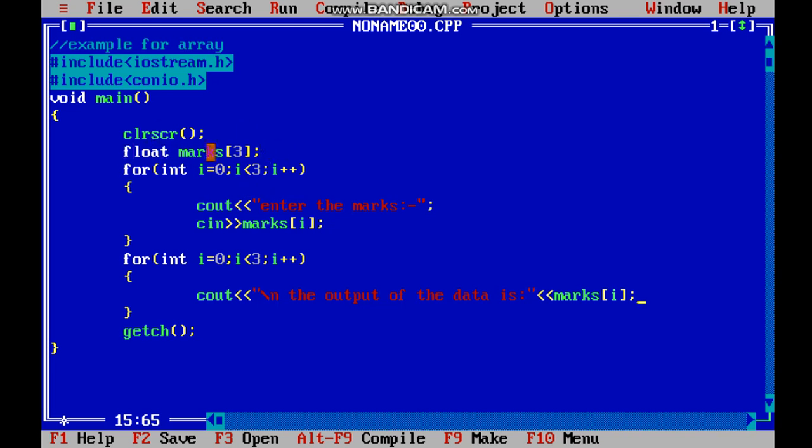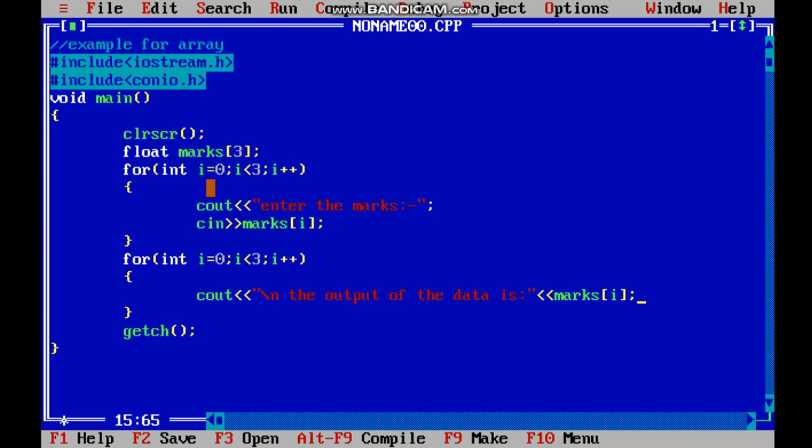Here we have declared marks as a variable name with the data type float, and we want 3 marks to be entered. So here the limit I have given is 3. Then for this array we will use a for loop. As in the array we have to enter 3 marks, for that we want our variable to run 3 times. That's why we have used this for loop.